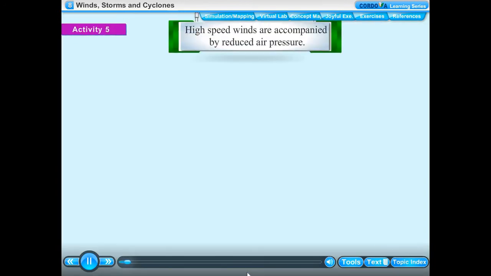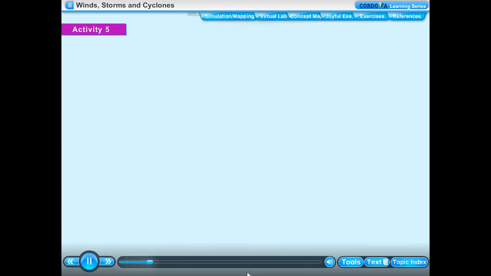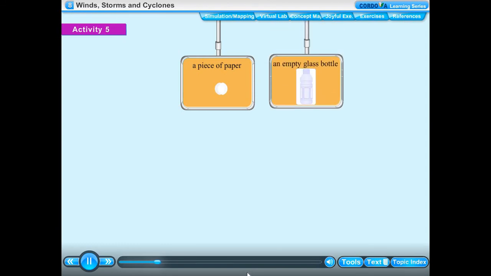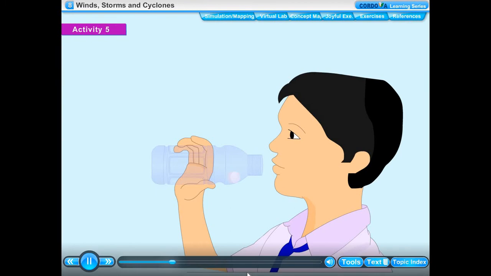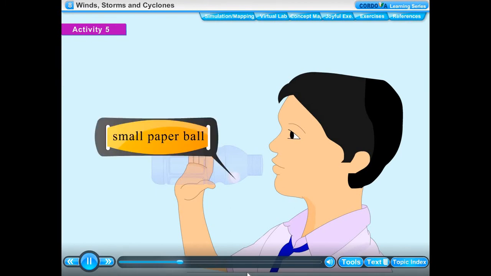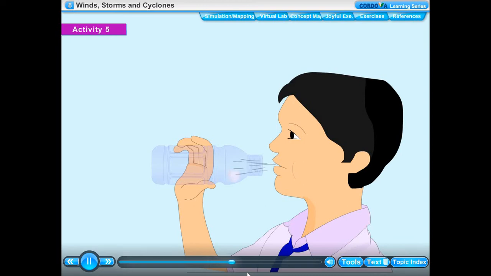Activity 5. High-speed winds are accompanied by reduced air pressure. Things needed: a piece of paper, an empty glass bottle. Method: we take a piece of paper and crumple it to make a small paper ball. We hold an empty glass bottle on its side horizontally and place the small paper ball in the neck of the bottle, just inside its mouth. We blow air into the bottle from our mouth to force the ball into the bottle. The paper ball does not go inside the bottle.